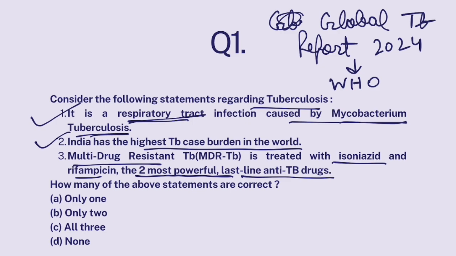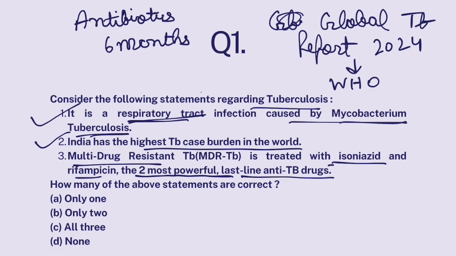Now, TB is a treatable infection. Whenever someone contracts TB, or is infected with TB, they are given some medicines. Those medicines are antimicrobials or antibiotics, and their course lasts for 6 months. Now, whenever someone contracts TB, they are given some powerful antibiotics.